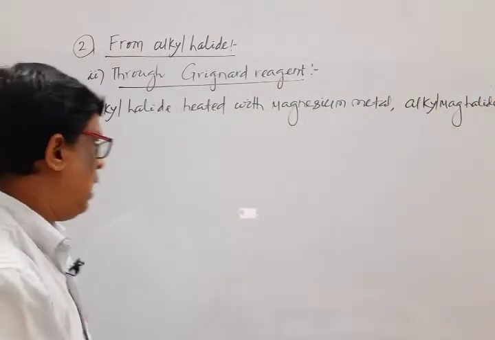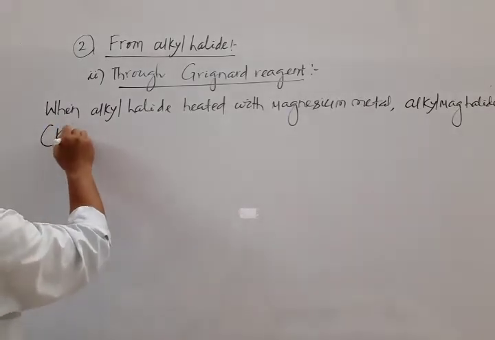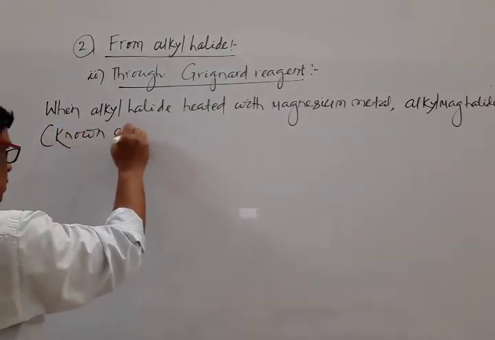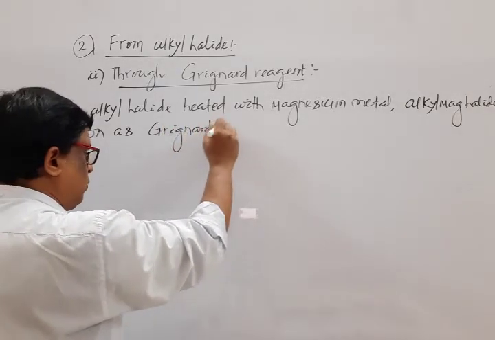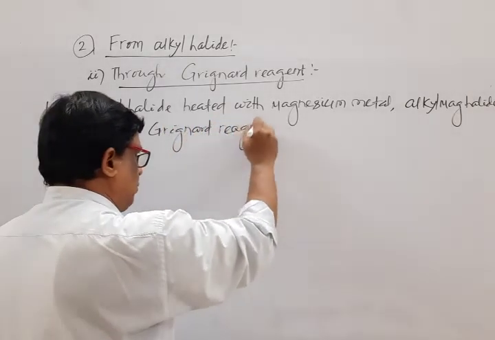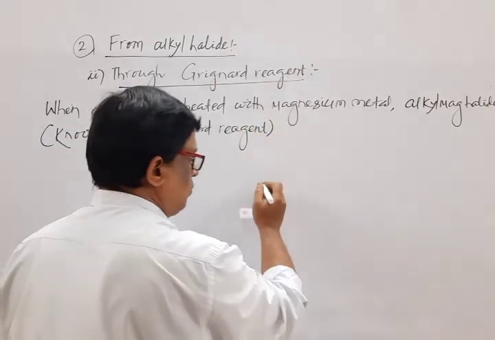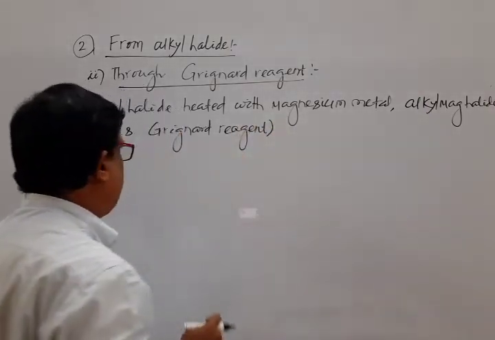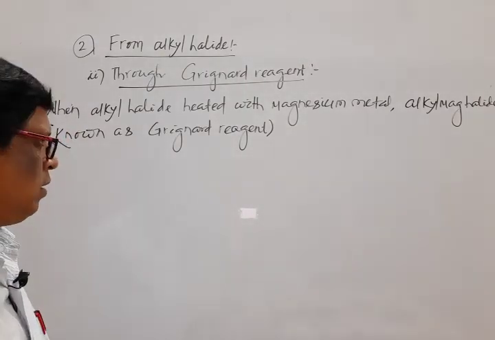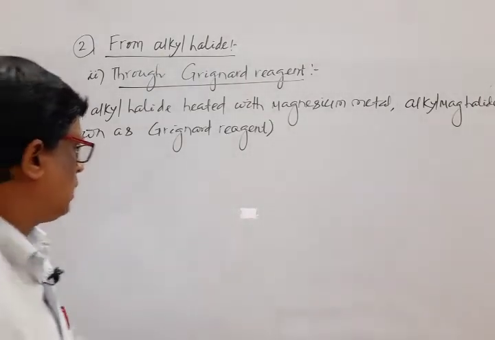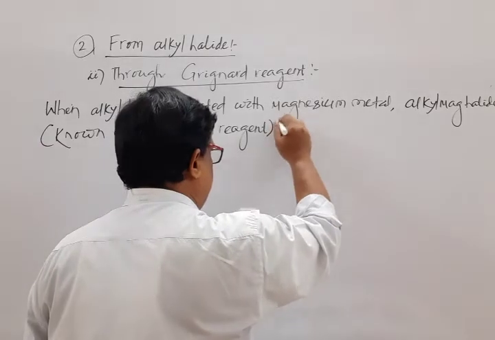Alkyl magnesium halide, within brackets known as Grignard reagent.